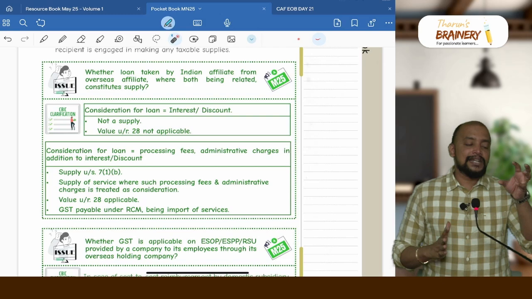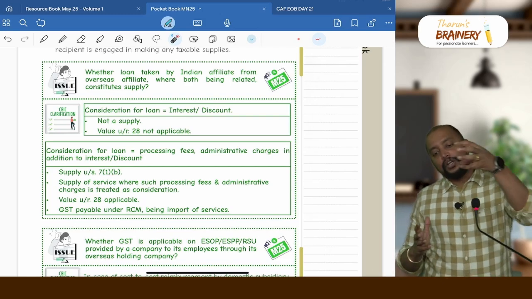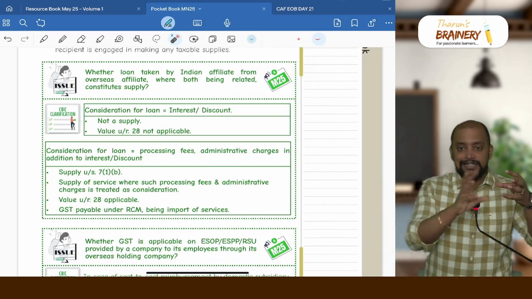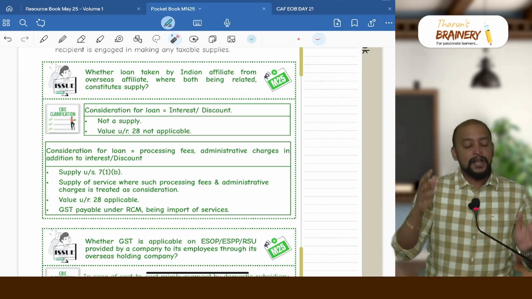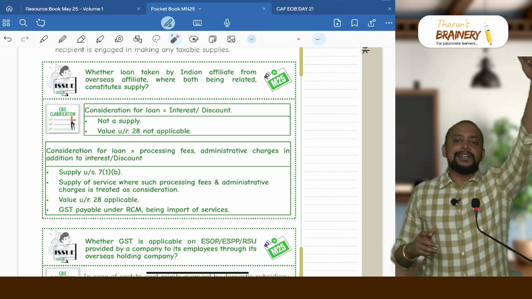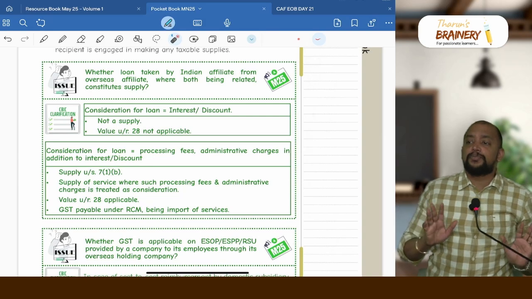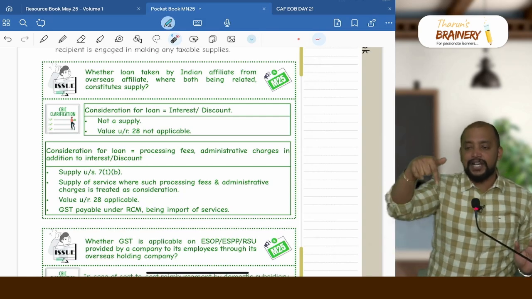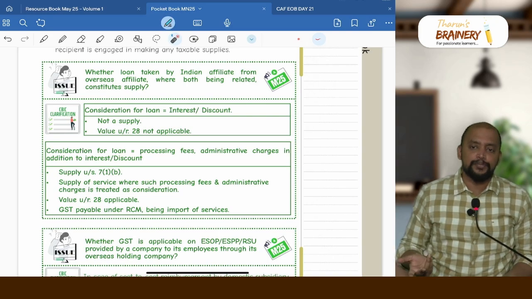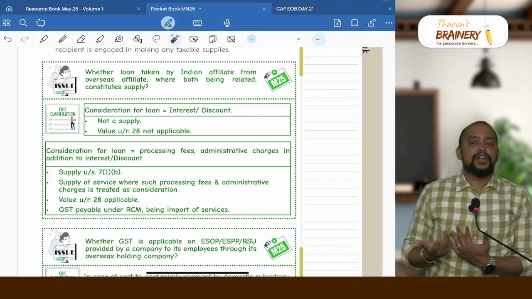So generally there is a company in India which is giving a loan to another person and interest is collected. We know that interest on loans, advances, deposits will be exempted. But what if the company is outside India and giving the loan? That is not exempted because it's not covered under import of services. Whenever it is import of service, we need to check under import of services. It is not covered under import of services. So therefore exemption will not be available.